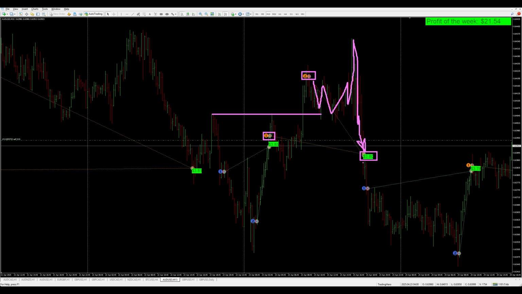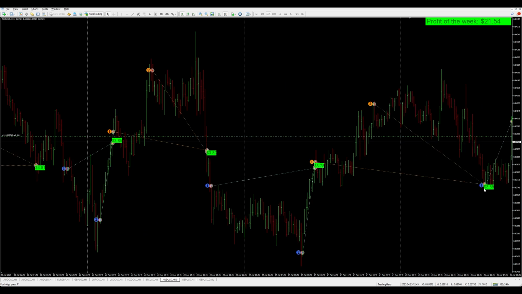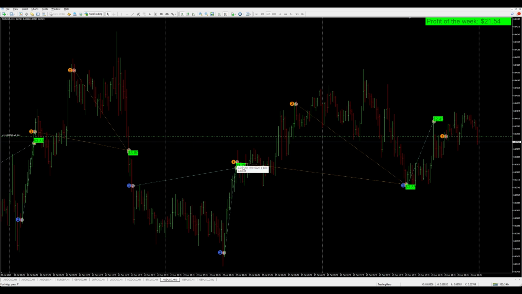However, the decline continued, and after breaking previous local lows, we opened another buy trade, which we later averaged when testing the previous day's lows. The subsequent correction allowed us to close both trades profitably. We then opened a sell trade, averaged it, and after a brief correction, closed it profitably.